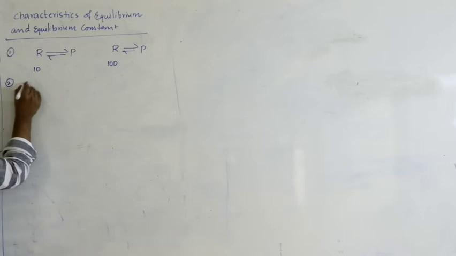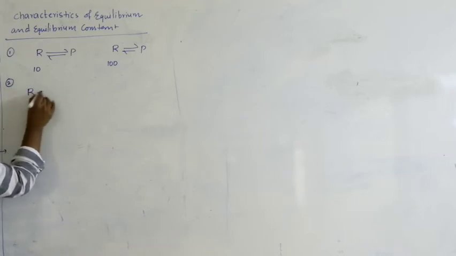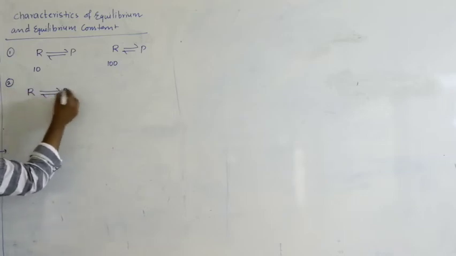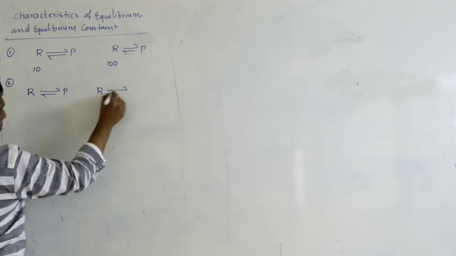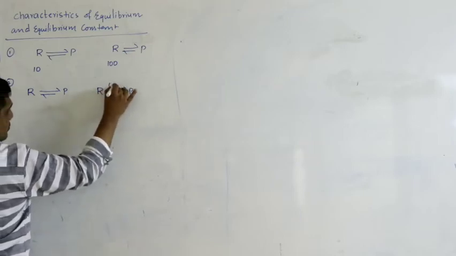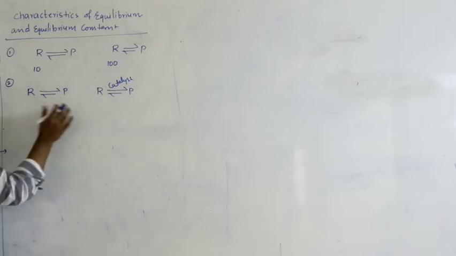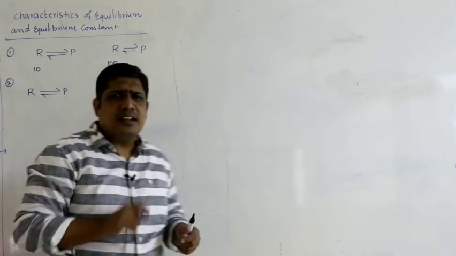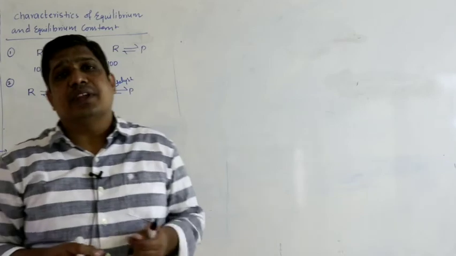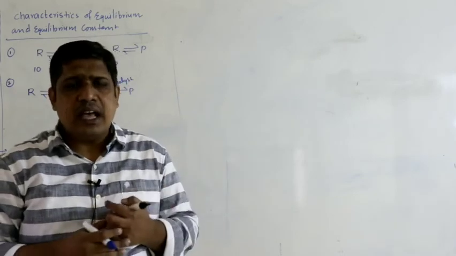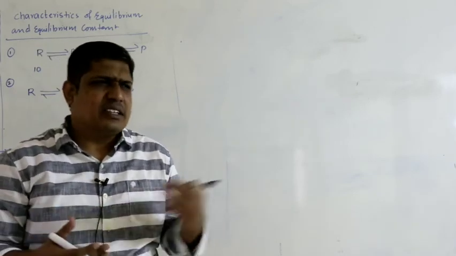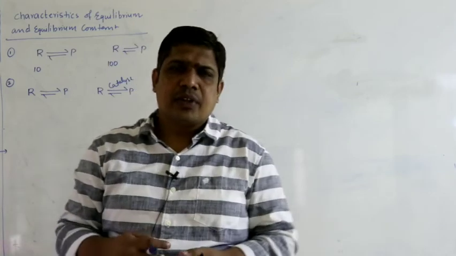Next one. Say you are doing a reaction in the absence of catalyst and in the presence of catalyst. First reaction, you are not taking any catalyst. What is catalyst? We add the catalyst to speed up the reaction. What is catalyst, how it works, that we are going to study later.